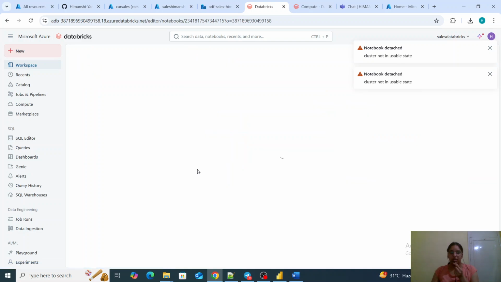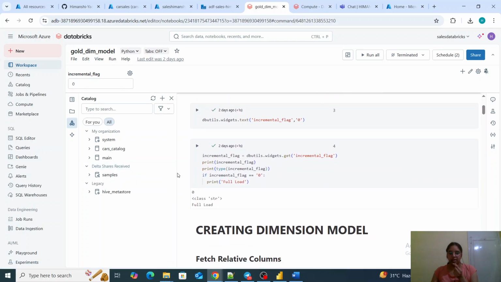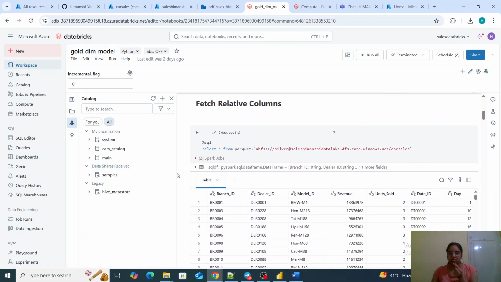Dim model is the last dimension table. This again has a similar type of implementation.